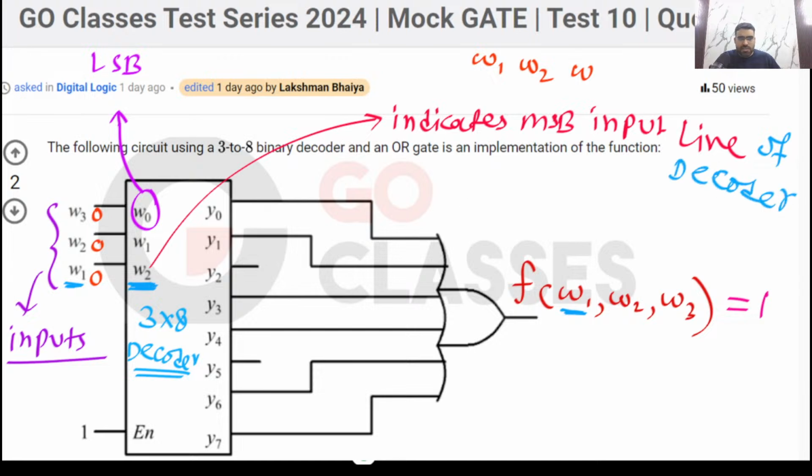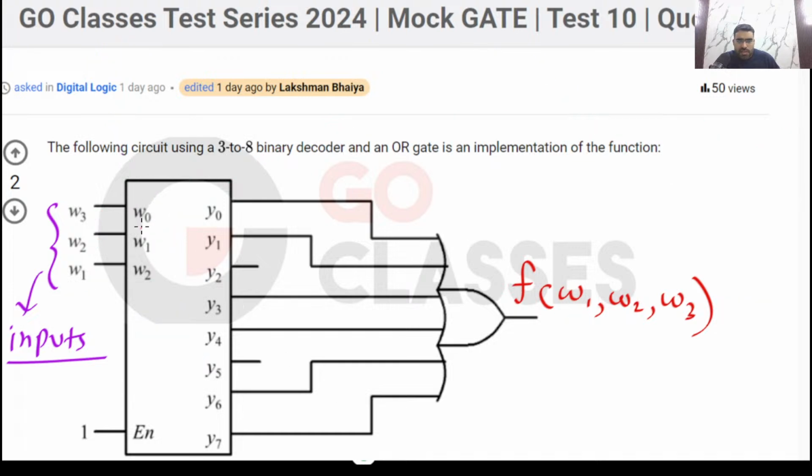Please make this observation: inside this decoder, these labels are not the same as these. If you don't want to confuse yourself, just remove these and write them as x0, or simply 0, 1, 2.